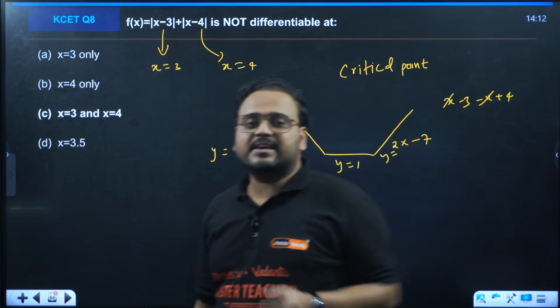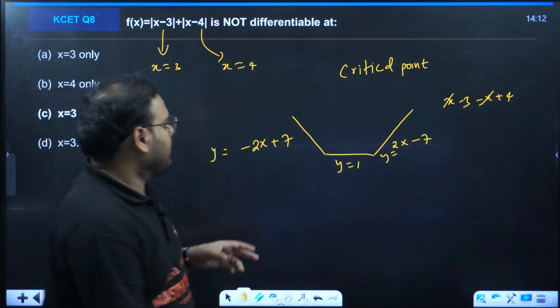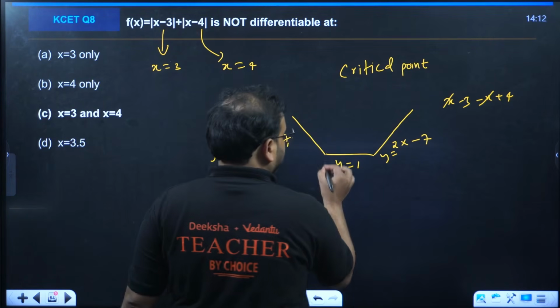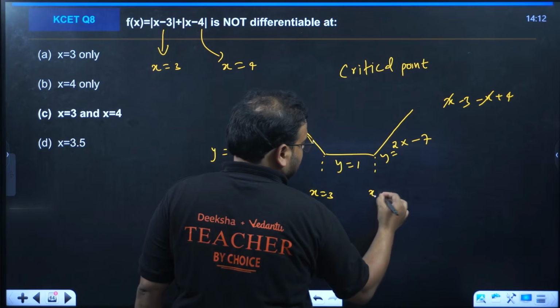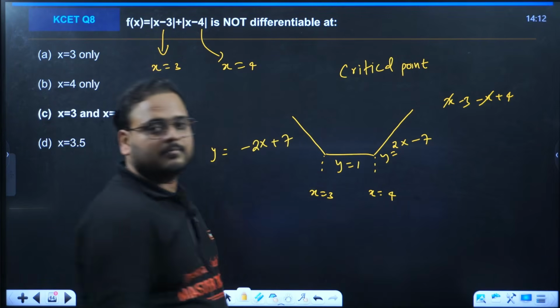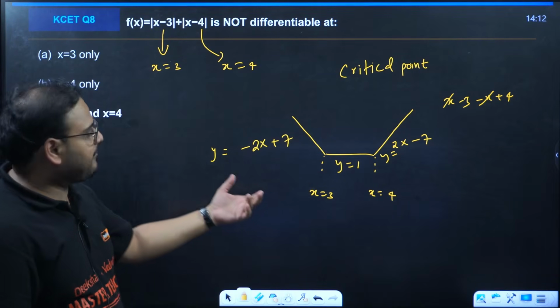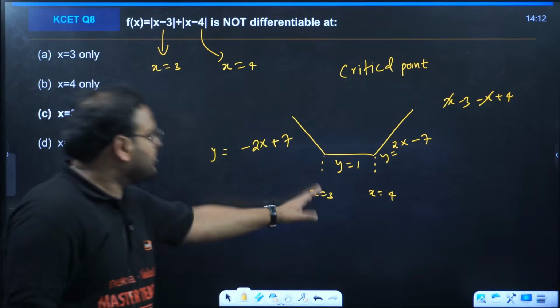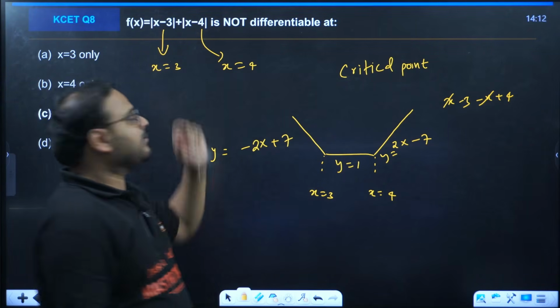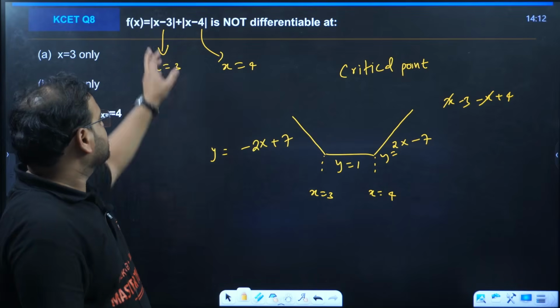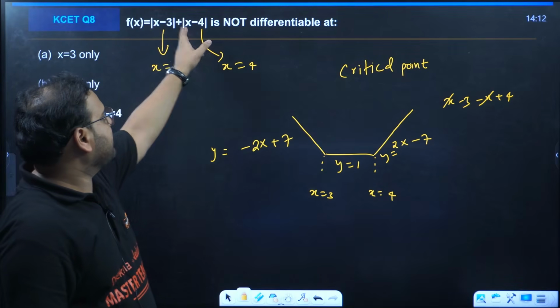You can clearly see in the figure where, of course, this point is what point? This point is x equals to 3. This point is x equals to 4. Right? How am I finding this? Before 3, both of them are negative. So this will be minus x plus 3 minus x plus 7.